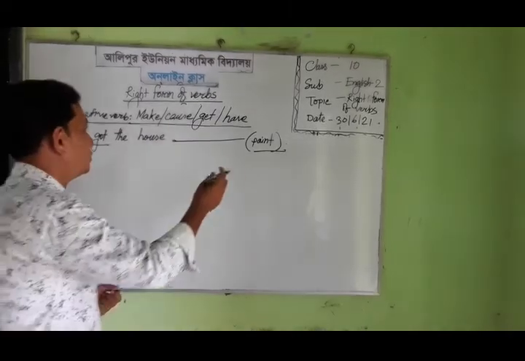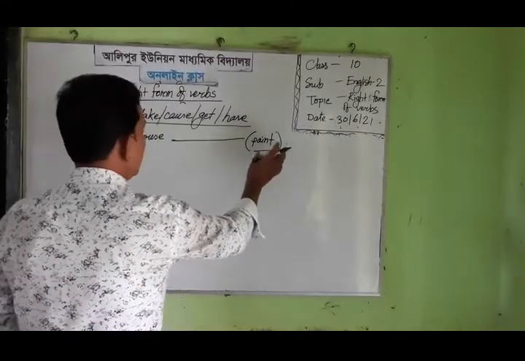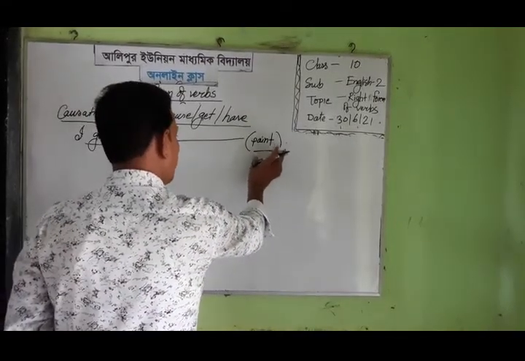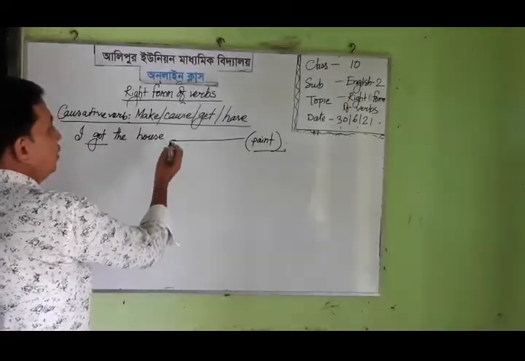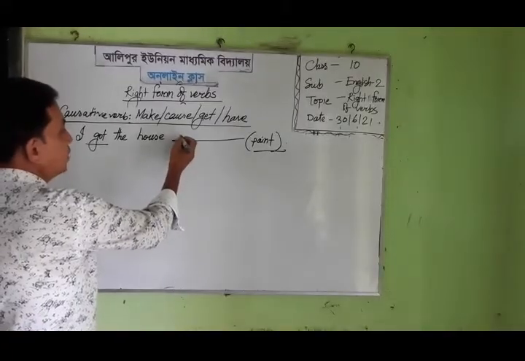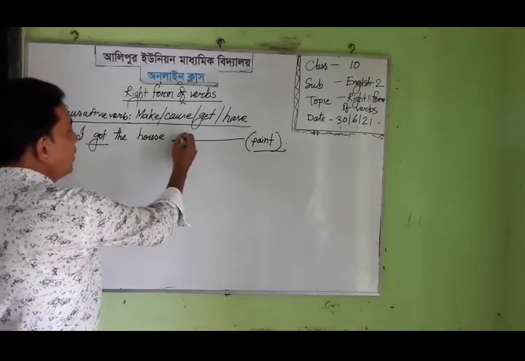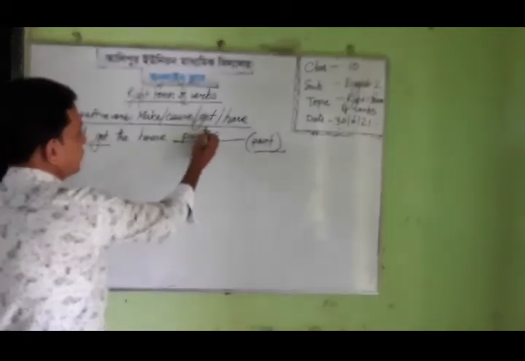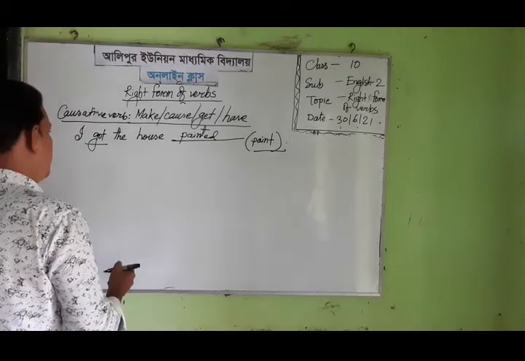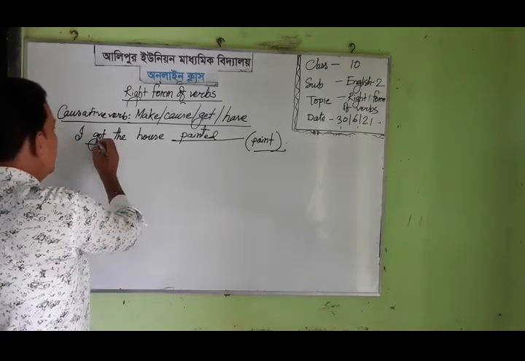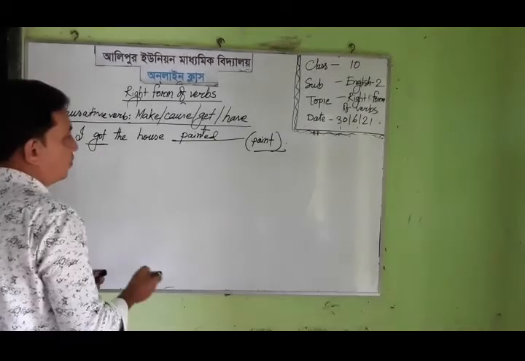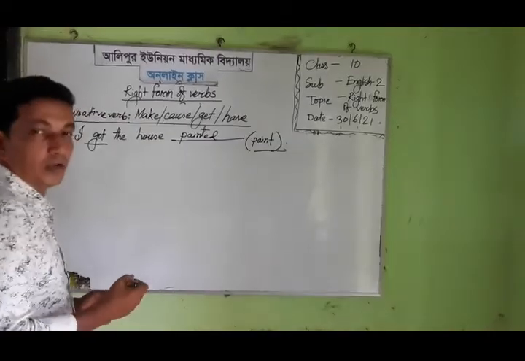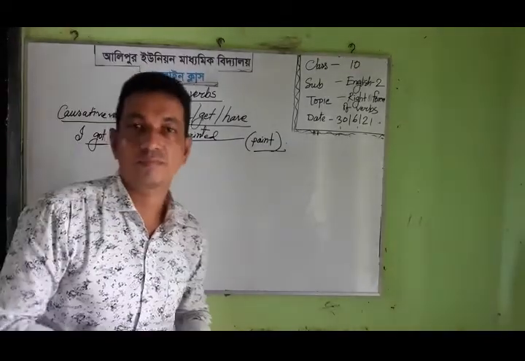So this verb is not non-finite actually, but its form must be changed into painted. Okay, dear students, painted. And what is the causative verb here? And that's why paint must be in past participle form.